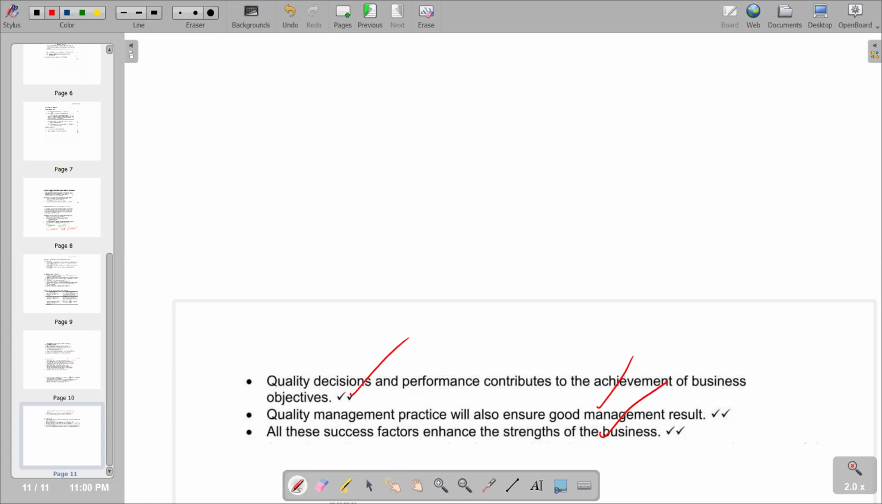And obviously, we have to end with your conclusion. But according to this video, we were just looking at the main body.